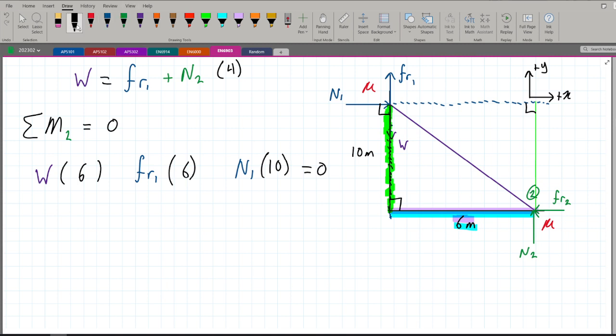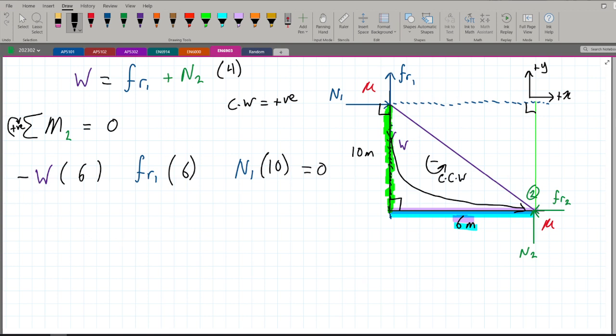Now let's look at direction. First, we're going to look at W. If we draw a line from the tip, the arrowhead of W, to the point, you're going to notice it is going in that direction. So this is counterclockwise, so it is negative. Again, I am assuming clockwise is positive. Clockwise, positive. So this is counterclockwise, so I know my W is negative.